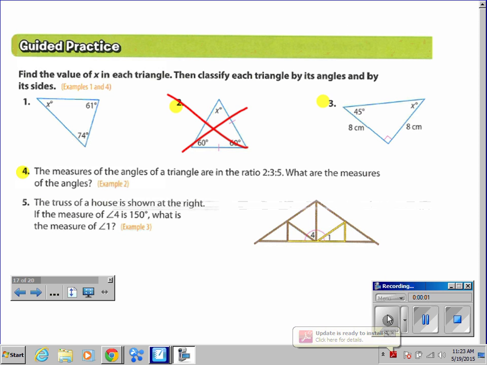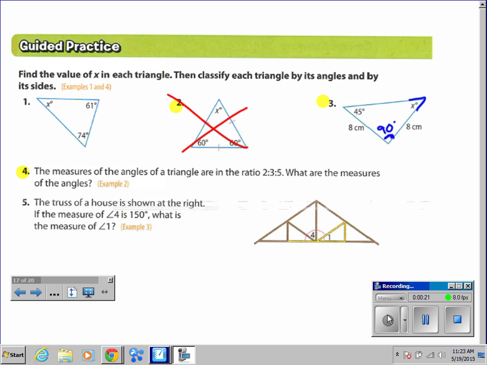Find the value of x in each triangle, then classify each triangle by its angles and by its sides. So we need to figure out what x is right here. What is this little red square in the corner telling us? So it is how many degrees? How many degrees are in a triangle?